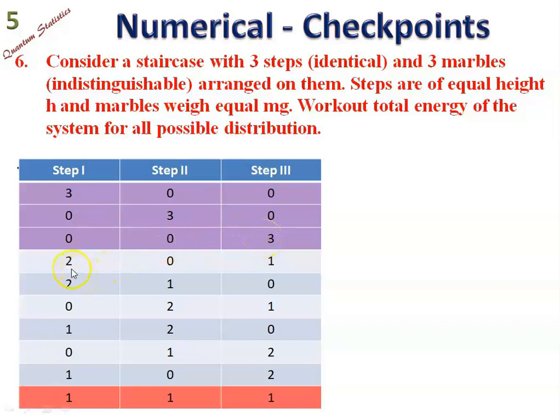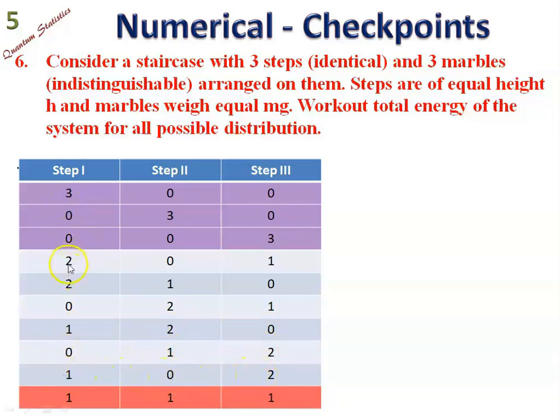In another state, we have two particles on one step and the remaining one particle on another step. So 201, 210, 021, then 120, 012, 102.